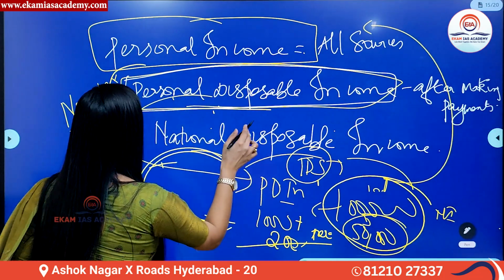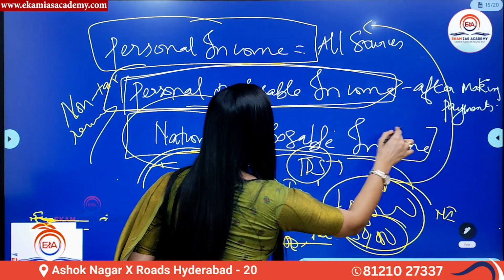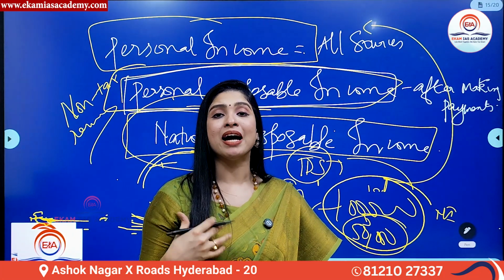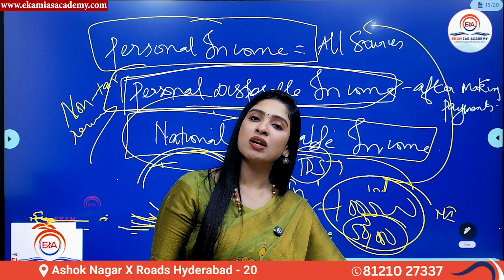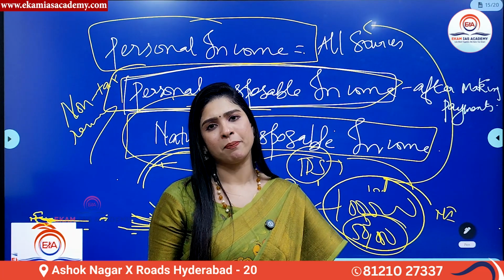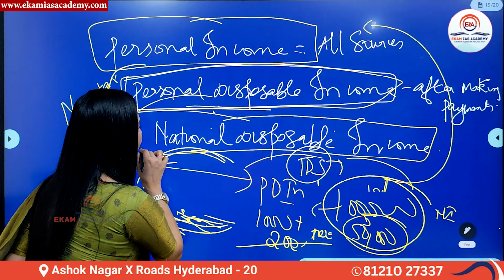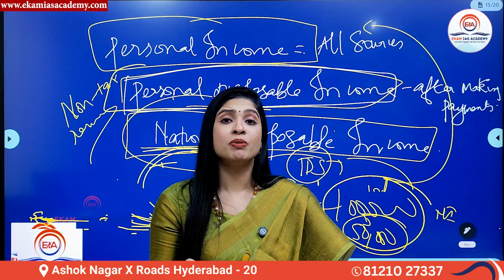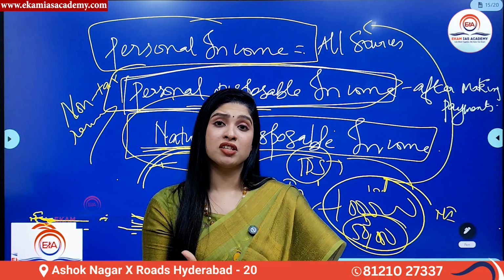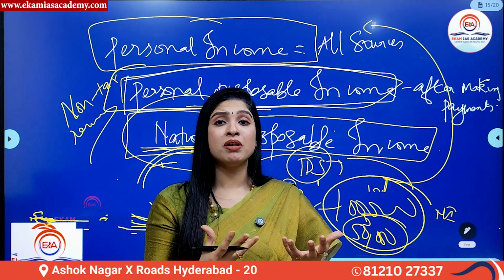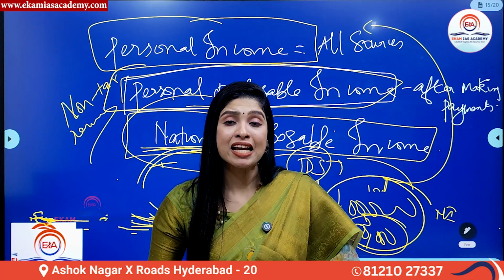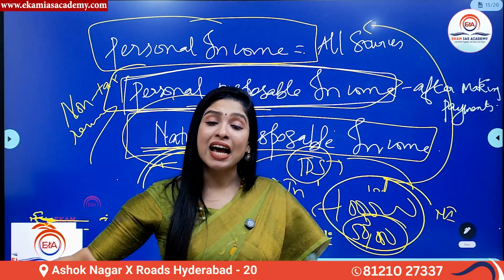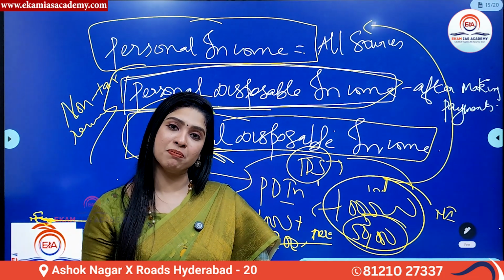Okay. Now the next one, that is national disposable income. We were talking about personal income and personal disposable income. Now comes the national disposable income. National means what? From the country's point of view. It refers to the total disposable income that is left, or let's say that is available with the country as a whole for carrying out all its expenditure activity. So that is called national disposable income in simple terms.